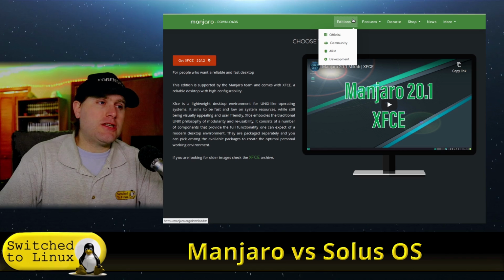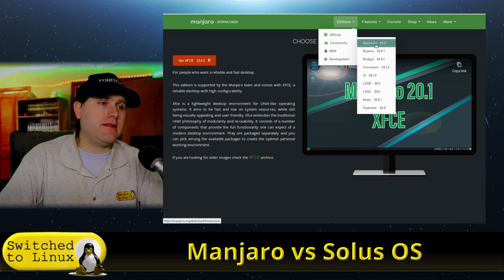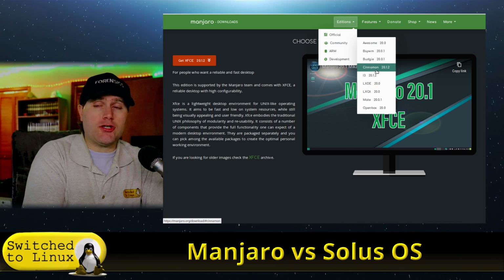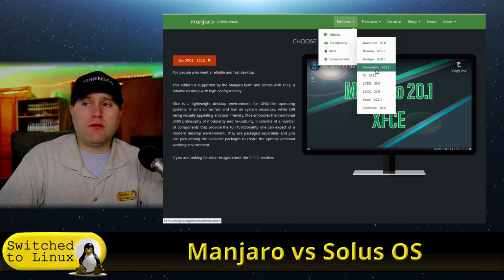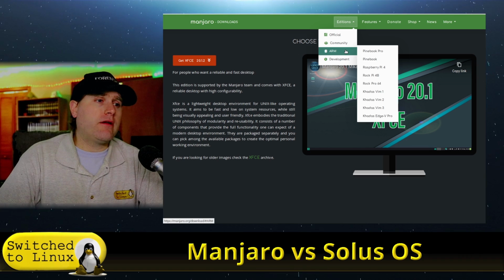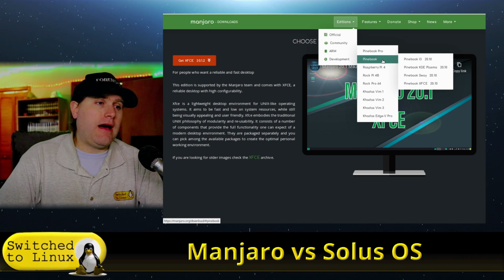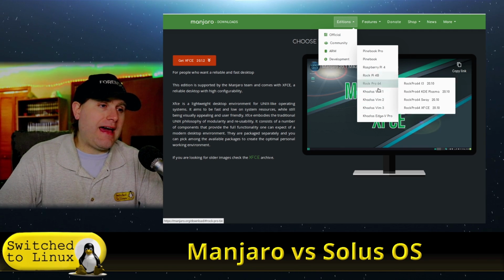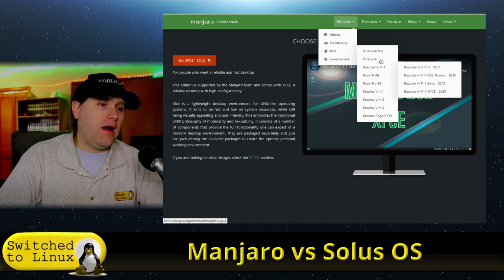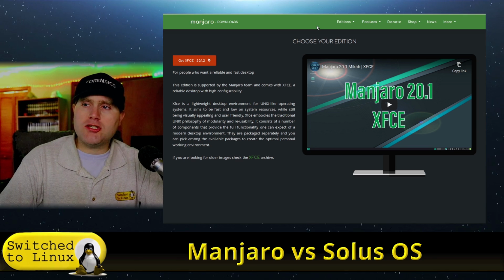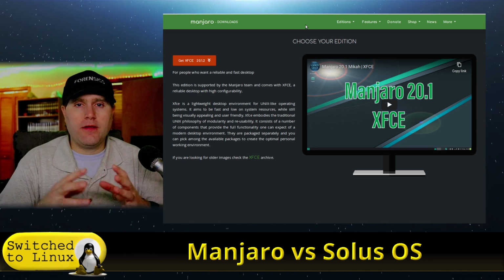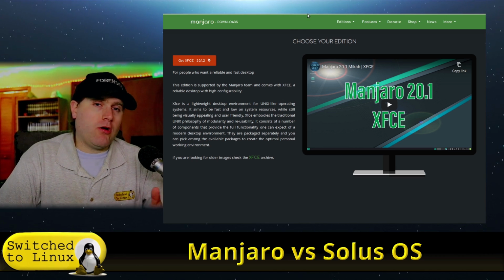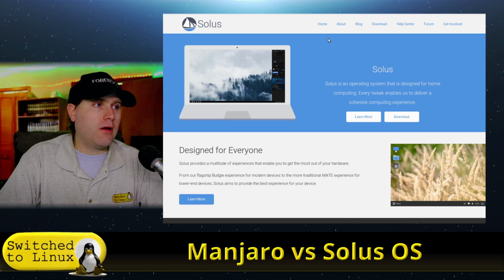If you head on up to the editions up here at the top of the screen and go down to community, this is where you find these. The community builds, they're frankly just as good as the official builds. It's just that I didn't want to do community versus an official build. Under the ARM, we do have Pinebook, PineTab, we have Raspberry Pi builds, which I've looked at. So we have a lot of different builds in here. So Manjaro does have a lot of widespread hardware use. Not quite as much as pure Arch or Debian, but for sure it does.